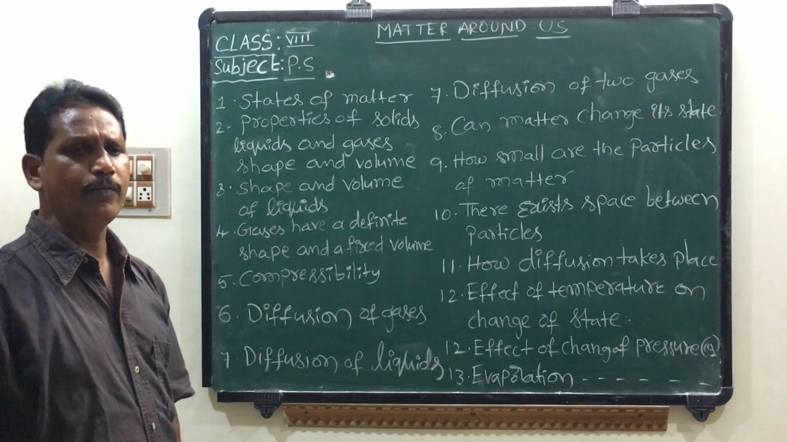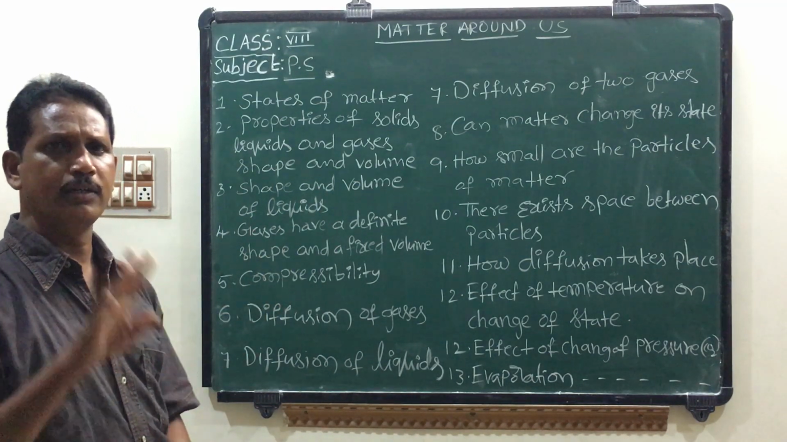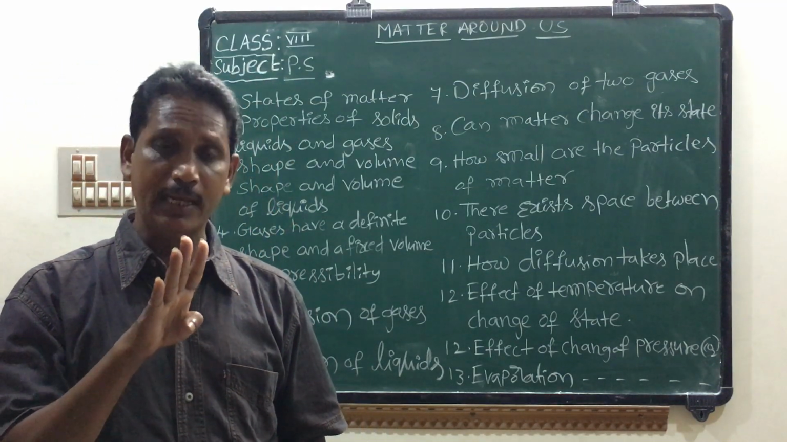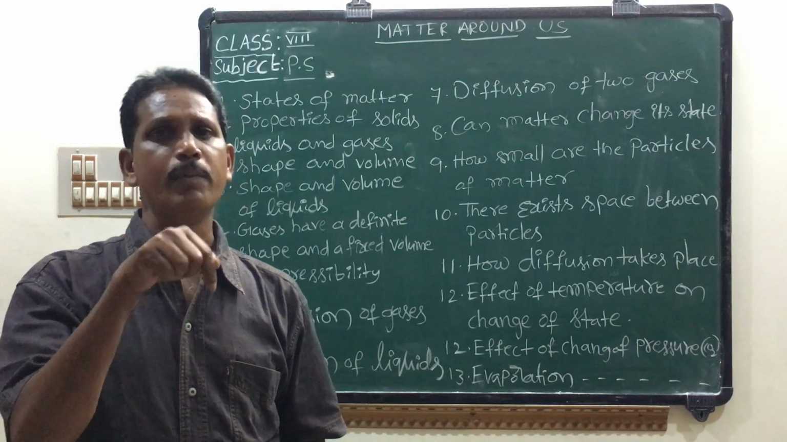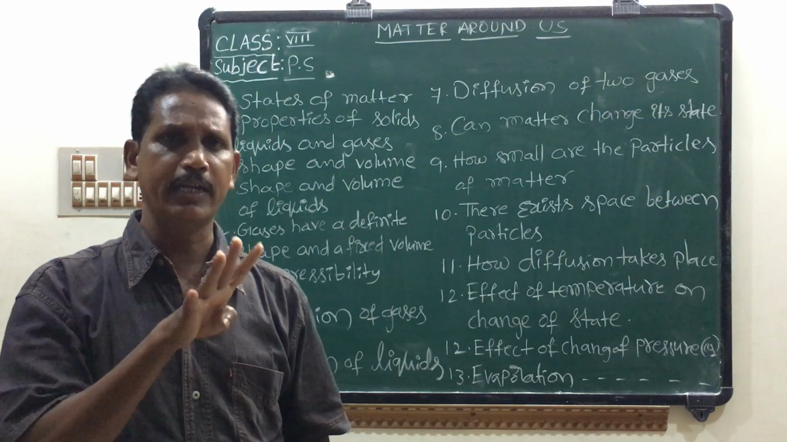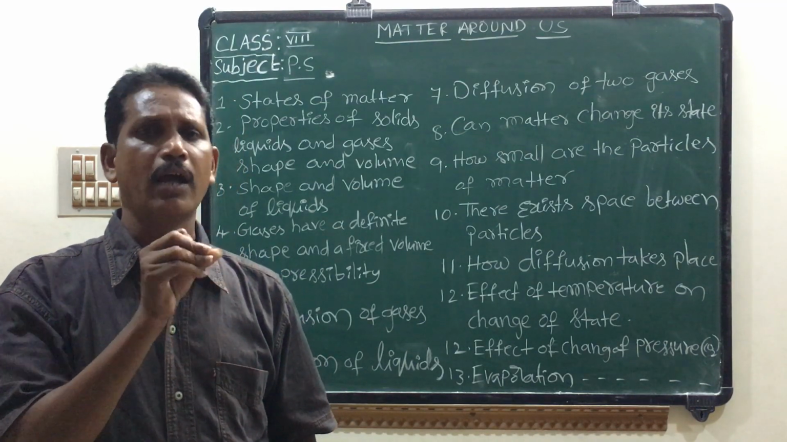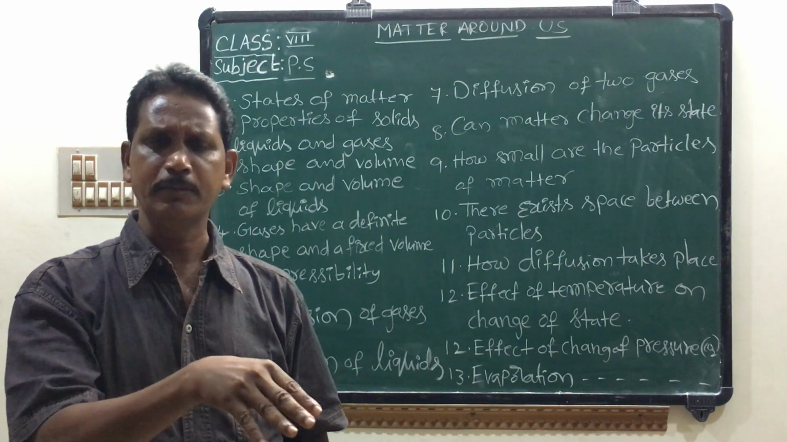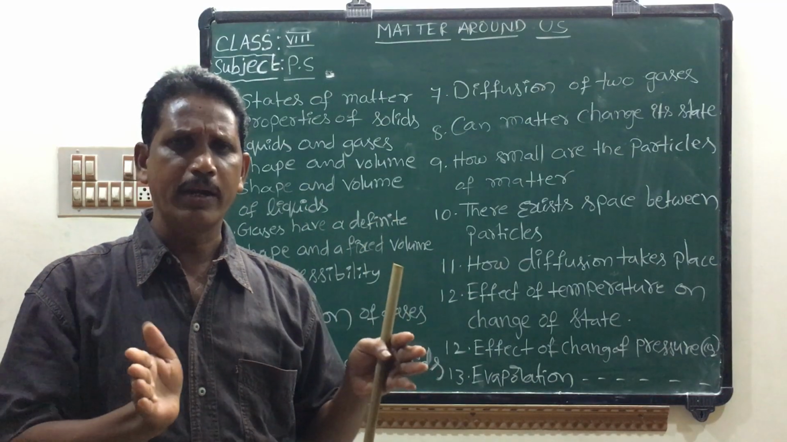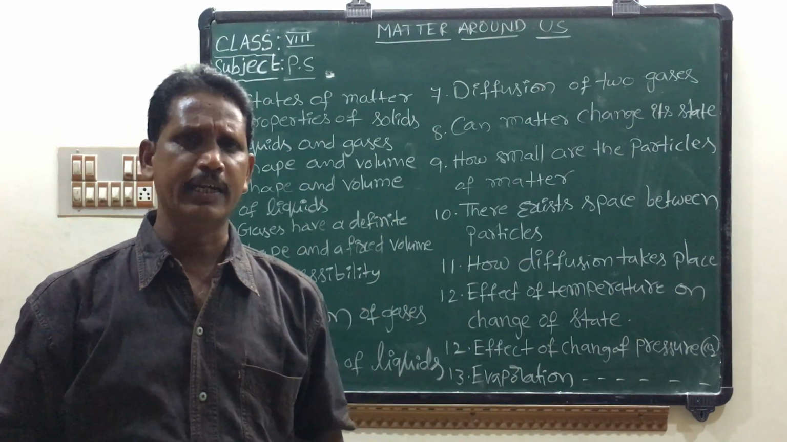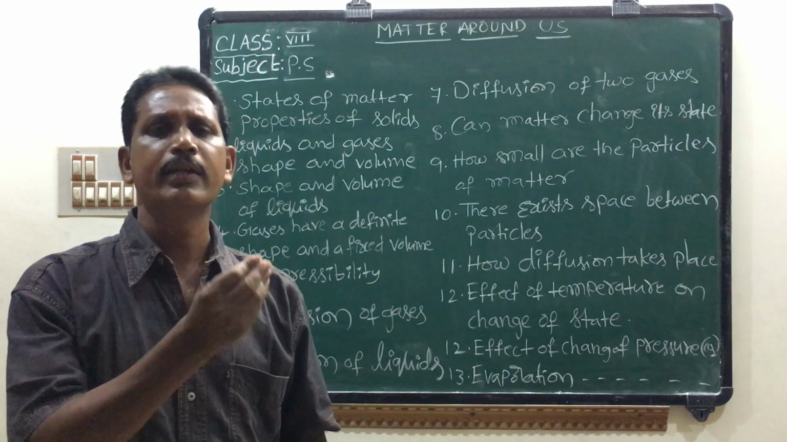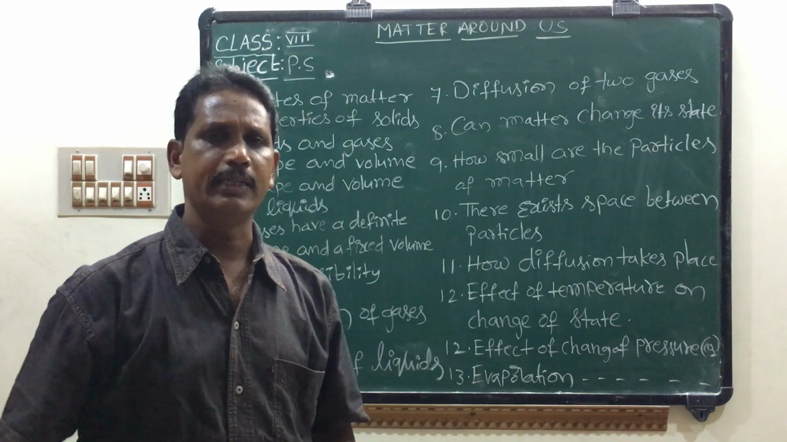Shape and volume of liquid. We take different glass jars and pour the same volume of water in all the glass jars. The water occupies the glass jars. The shape of the water is the shape of that glass jar. The same volume of water has different shapes in different glass jars.